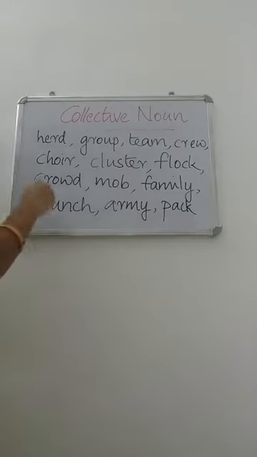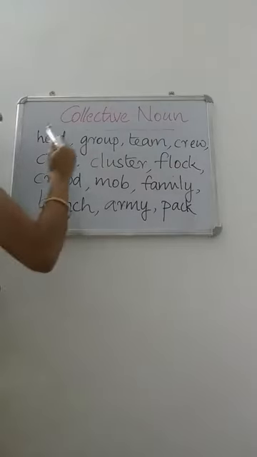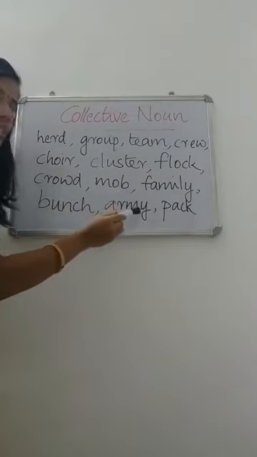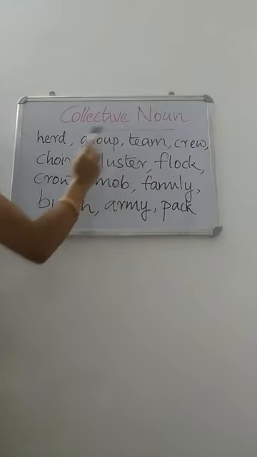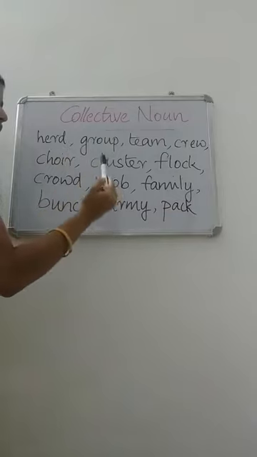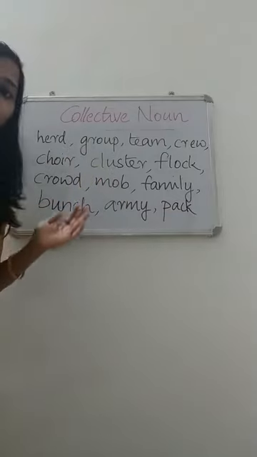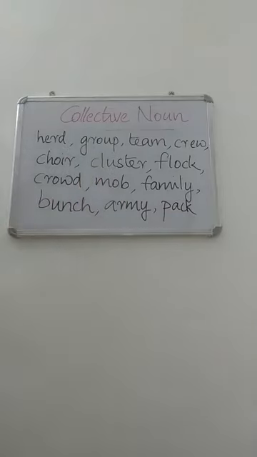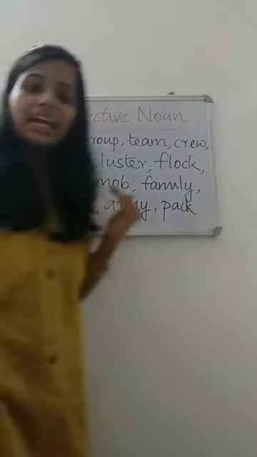Okay? So, all these words are nouns. What kind of nouns? Collective nouns. These words are the names of a collection of some objects or things. So, a collective noun is a name of a collection of objects or things. Okay? I hope it's clear.